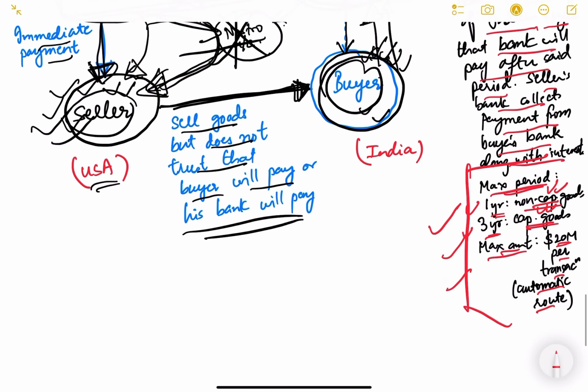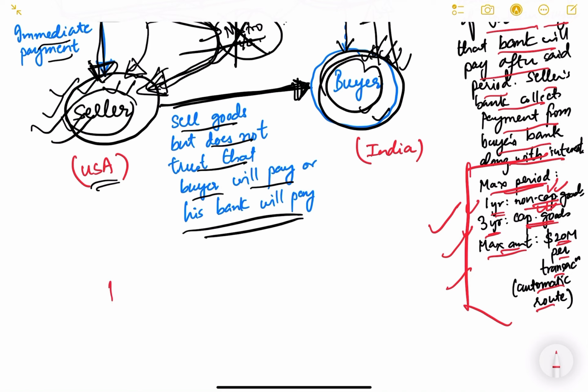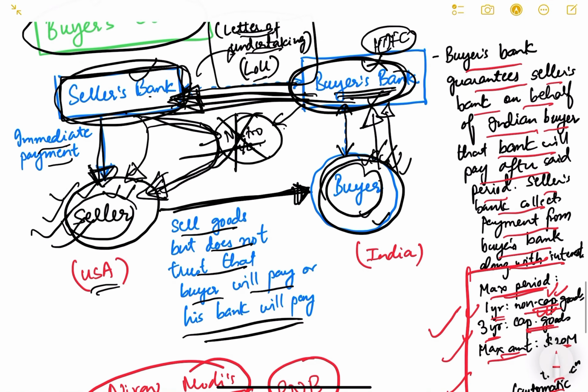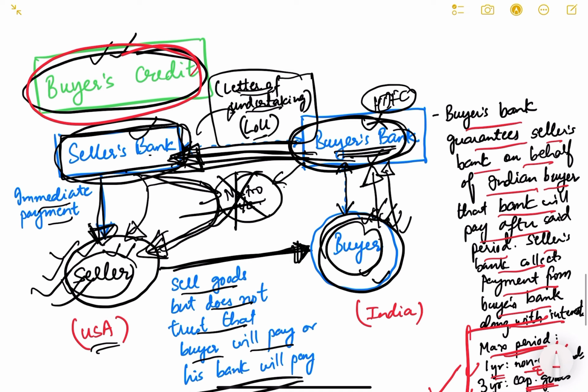And friends, I just want to remind you that the Nirav Modi scam, which happened in India involving Punjab National Bank officials and Nirav Modi, was actually a scam around buyer's credit only, this entire facility. I'll tell you in short. In the Nirav Modi case, what happened? The buyer's bank was Punjab National Bank, and the seller's banks were the foreign branches of Axis Bank and Allahabad Bank.